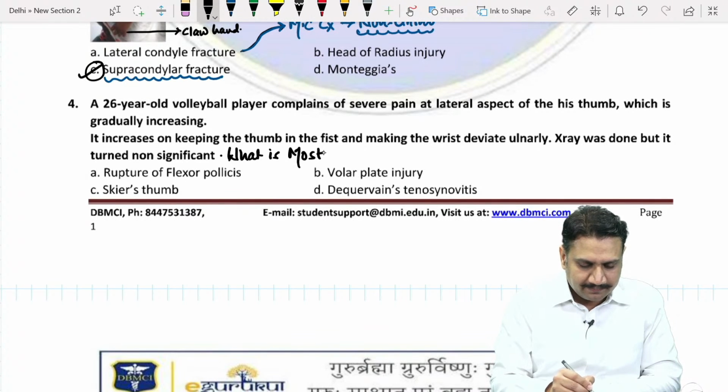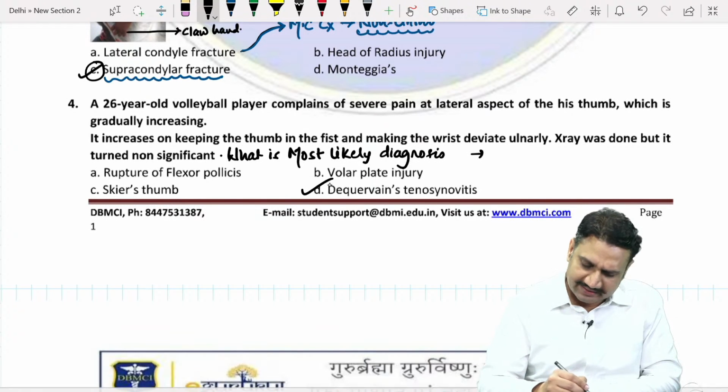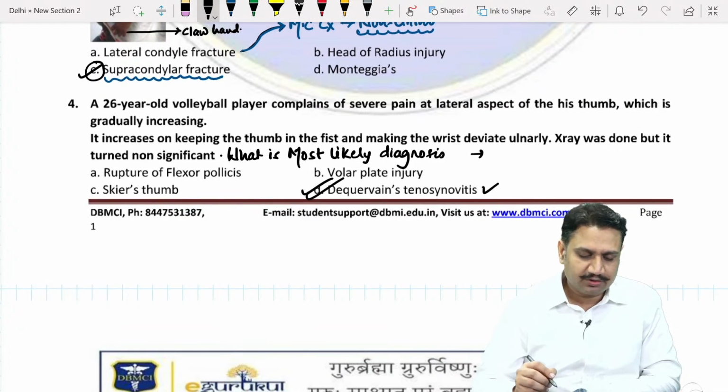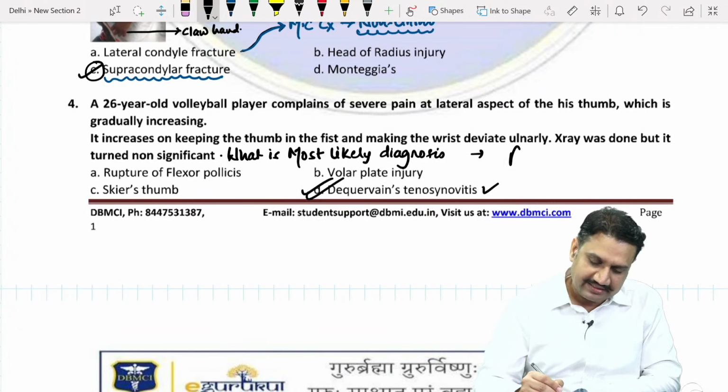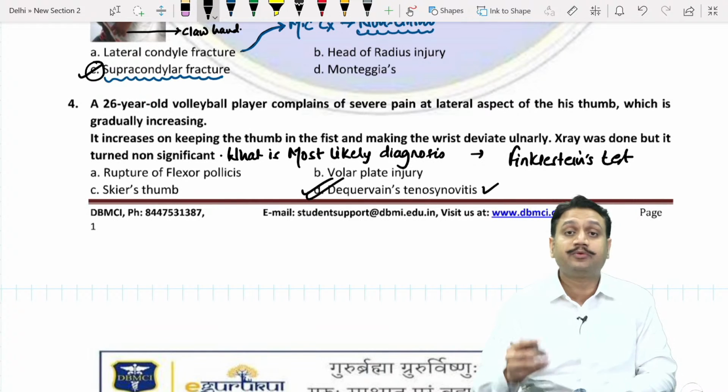What do you suggest, guys? What are we talking about? Okay, so what is the clinical test here? Yes, absolutely right. This is de Quervain's tenosynovitis. So what test are we talking about? Finkelstein. Absolutely correct. And in de Quervain's, which tendon is most commonly involved?